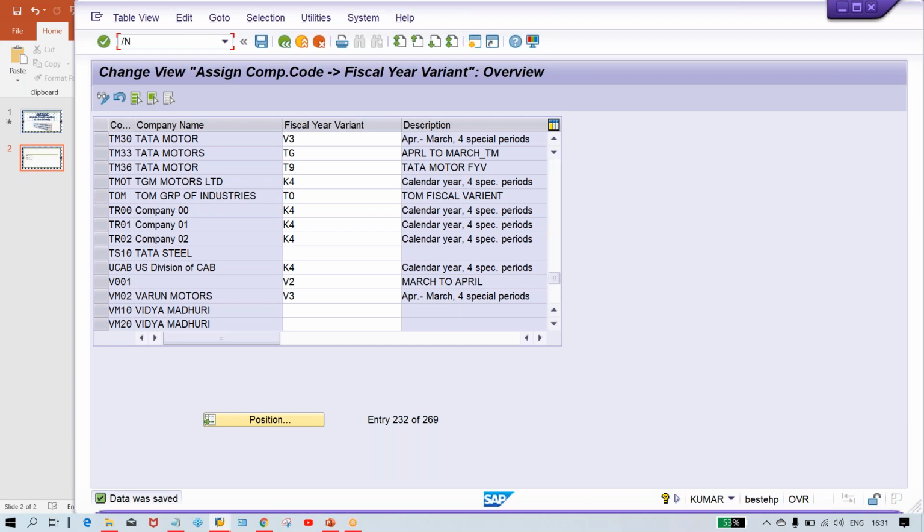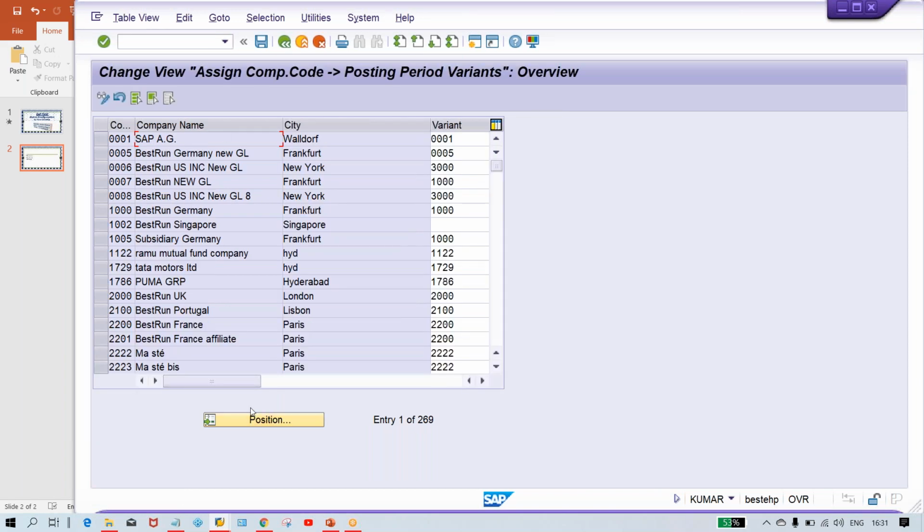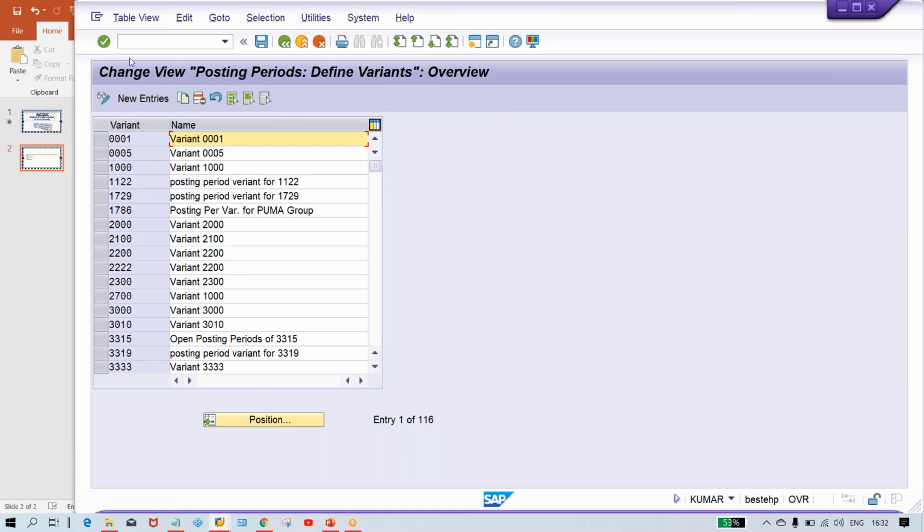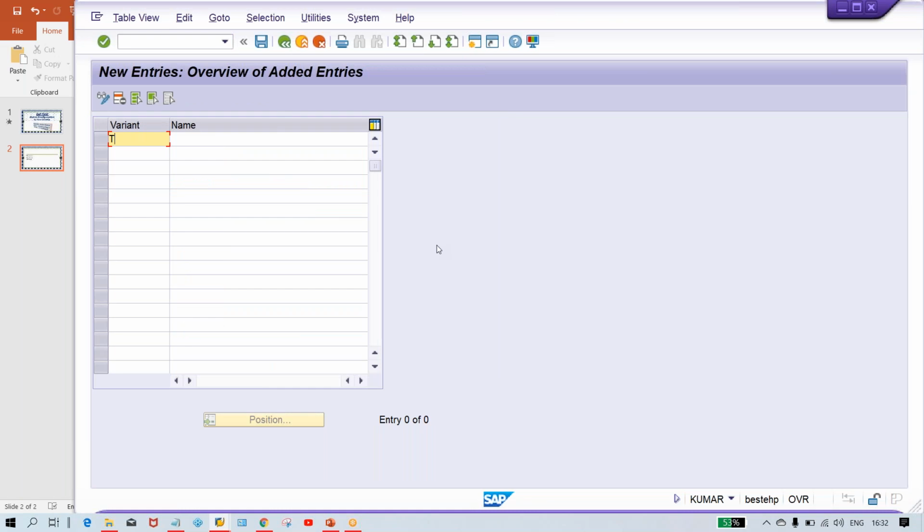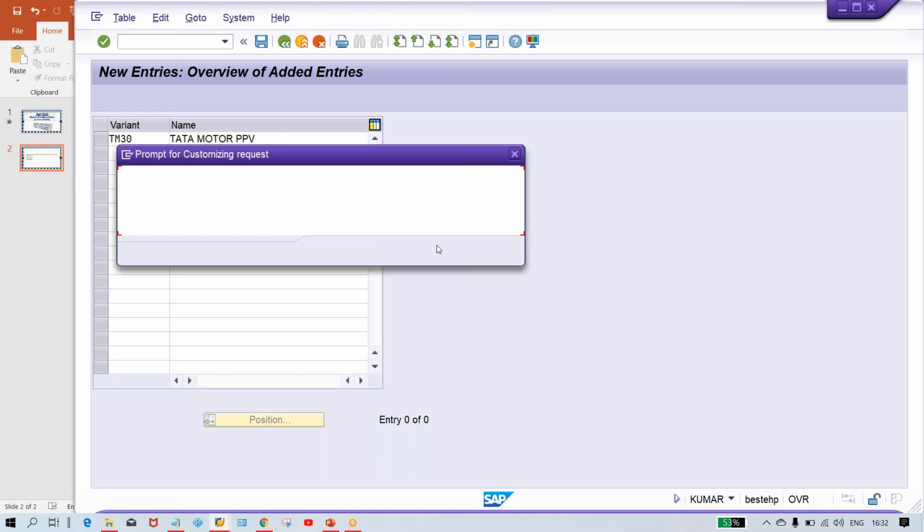Next one is posting period variant. So OBBO is the transaction code. Okay, so here assignment, no assignment, guys. Which one we have given? OBBO I have not given, I have given OBBP. Actually I was supposed to give OBBO, right? So here first of all we have to create, I'm going to give the same posting period variant, save it.